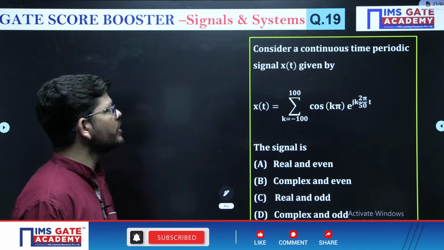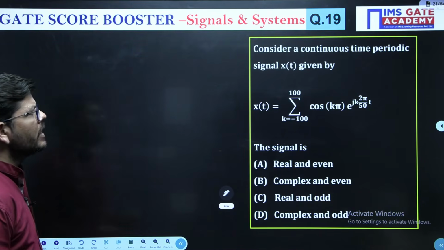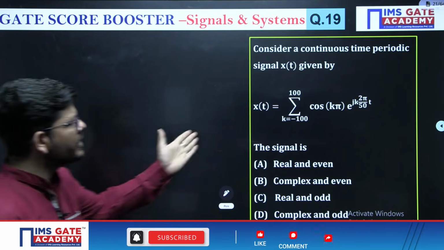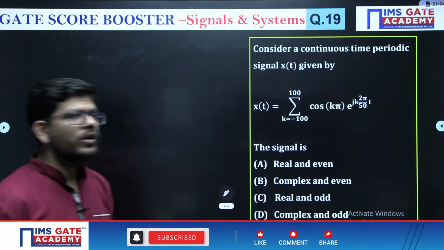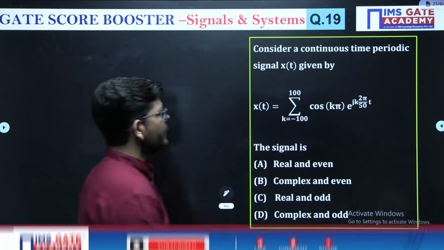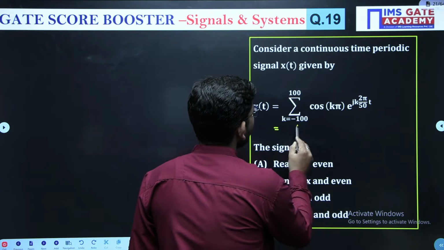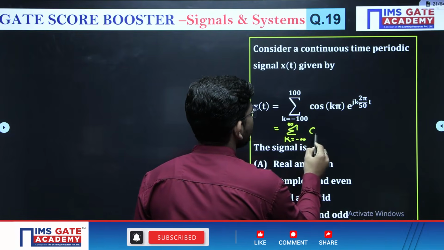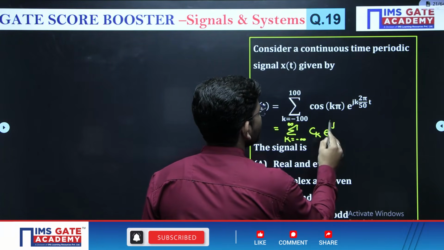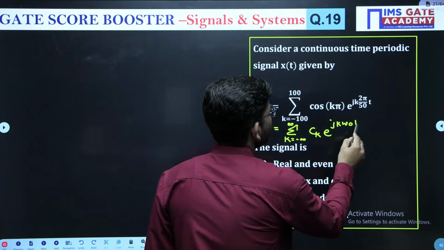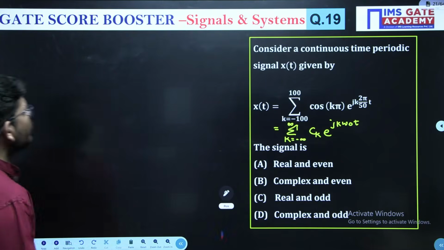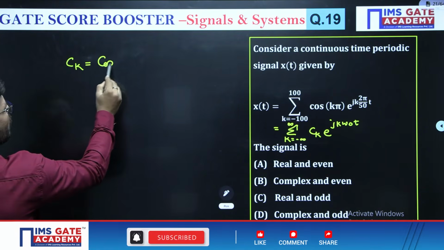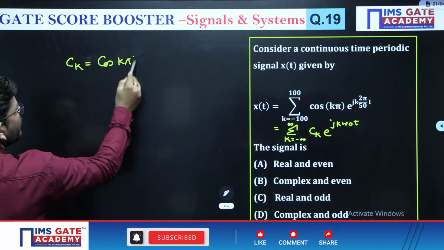Then see this question, Question number 19. Consider the signal x(t) whose Fourier series representation is given like this. What is the nature of the signal? What is the Fourier series representation? k is from minus infinity to plus infinity, Ck e to the power jk omega naught t. From here we can get this Ck, and Ck is cos of k pi.